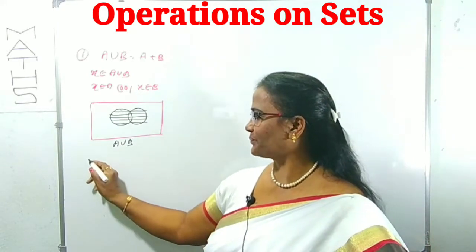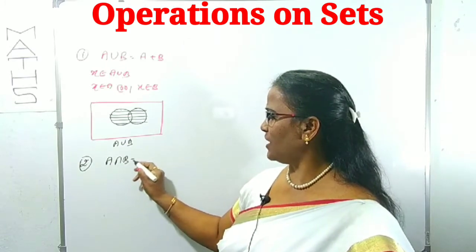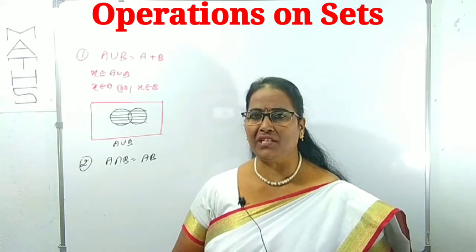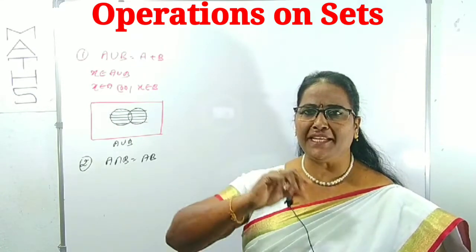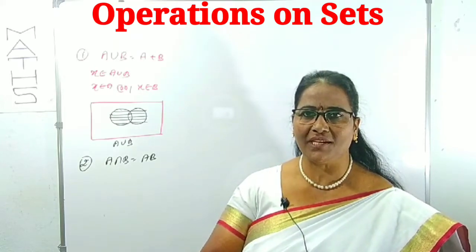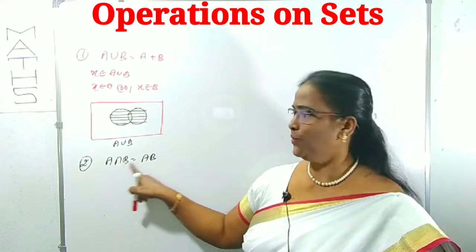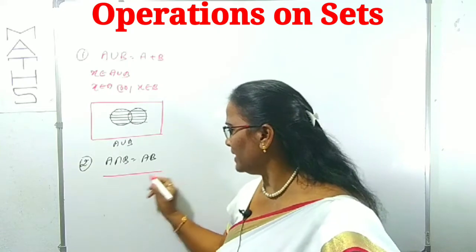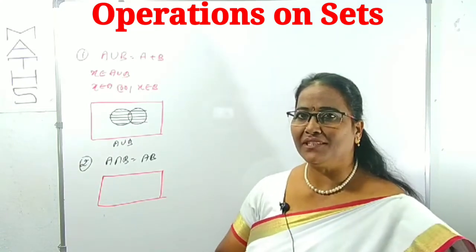Next one, A intersection B. Intersection can also be taken as A into B. A intersection B means the elements which are common to both A and B. The common elements in A and B are what indicate the intersection. Intersection we can write either as reverse U or as A into B. According to the Venn diagram, what is the intersection?